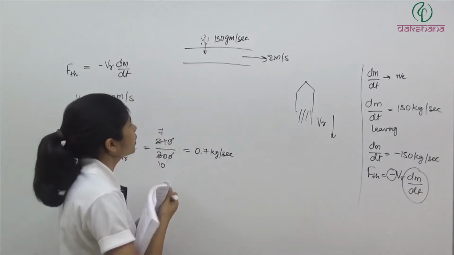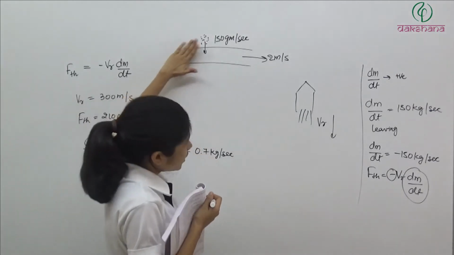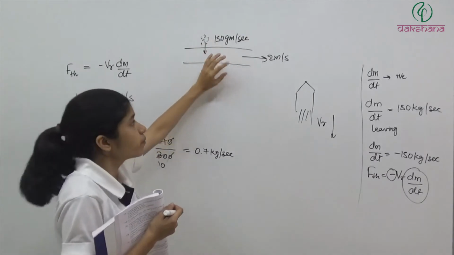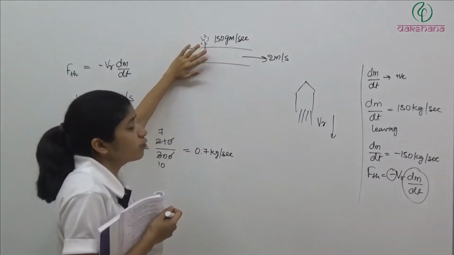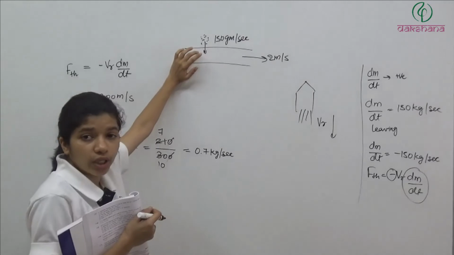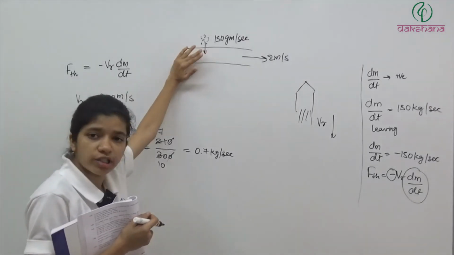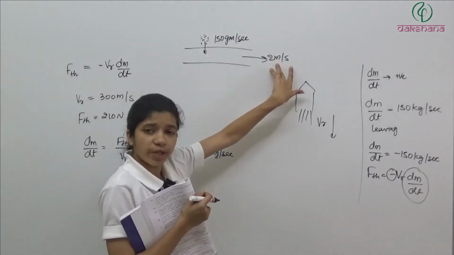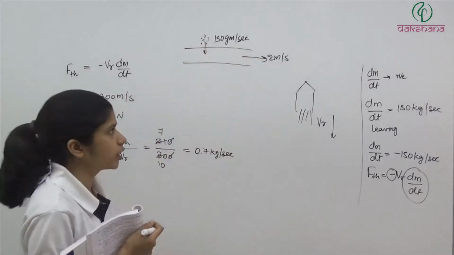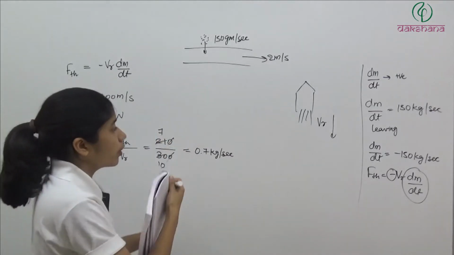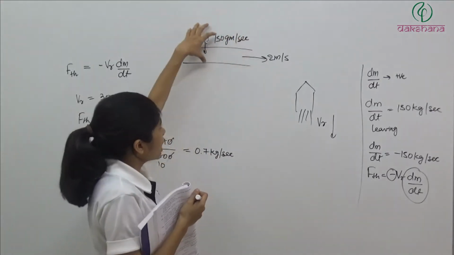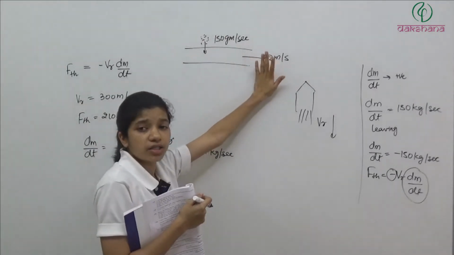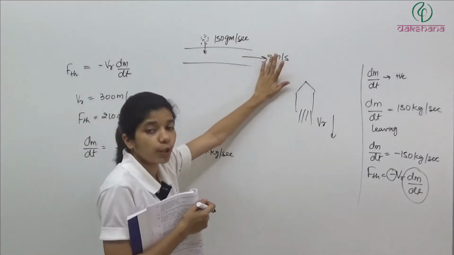So now what will happen when this belt is moving in this direction and sand is falling on it? It will slow down. Clear? Now they are asking what force is required to keep this belt moving with the speed 2 meter per second, even after the sand is falling on it. So now we will find out. In this case, the mass is getting added in this system.